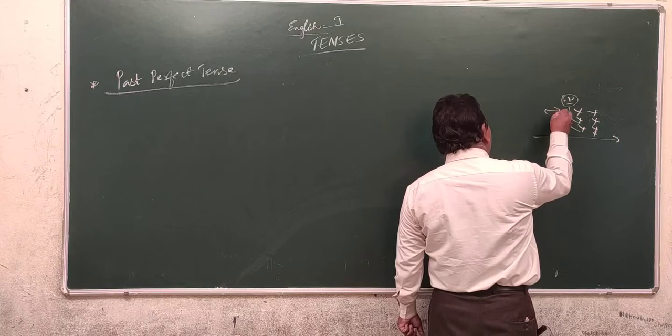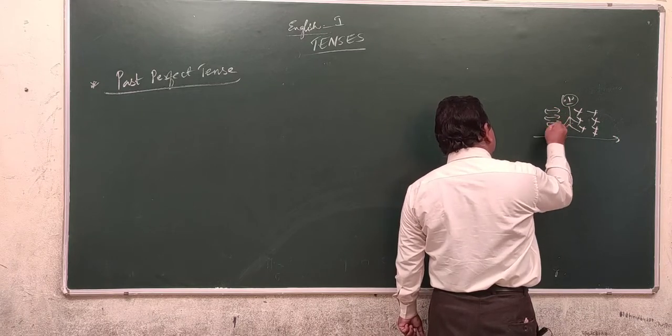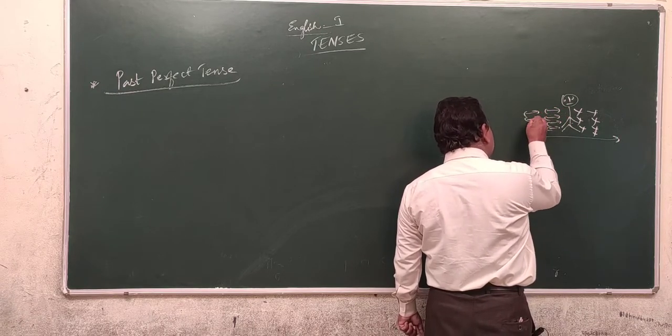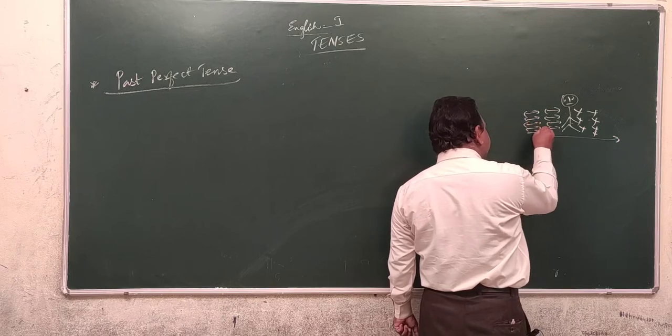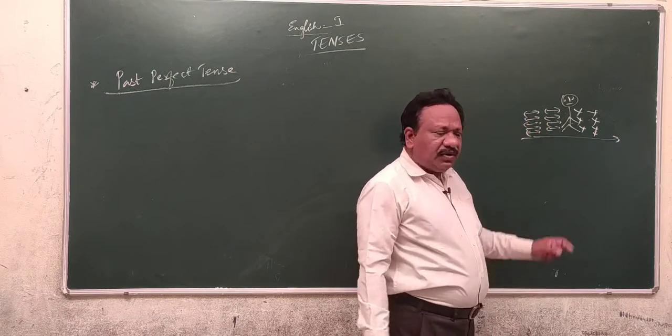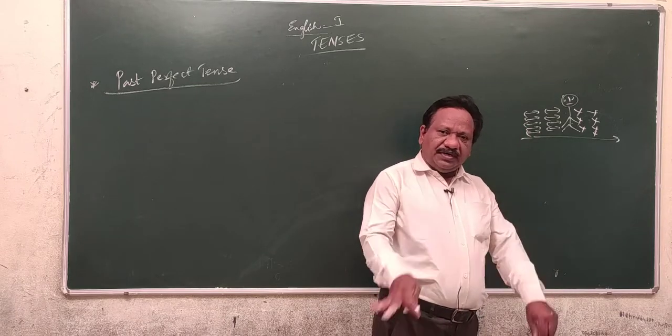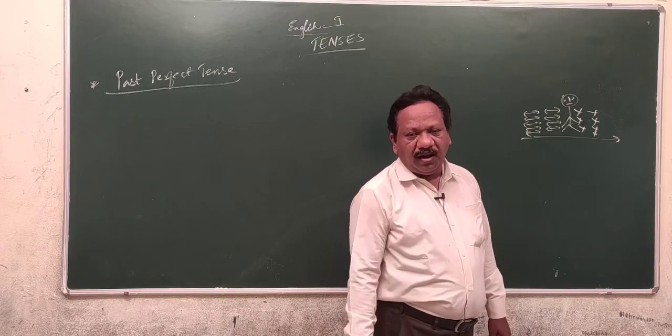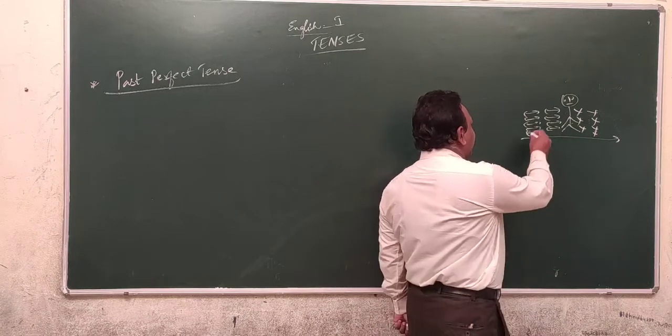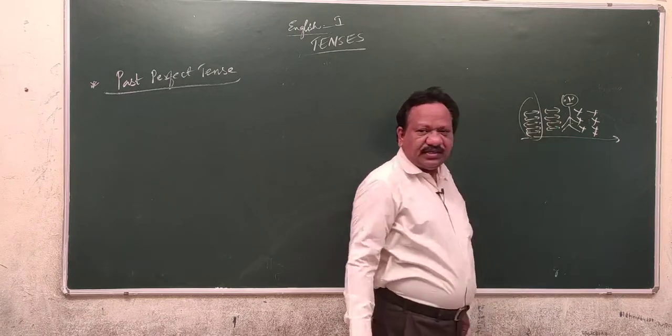But here you are going to find one completed action here. In addition to that, another completed action is here. Whenever you come across two completed actions, if you say both the completed actions in the past simple, where is the priority for the earlier completed action?